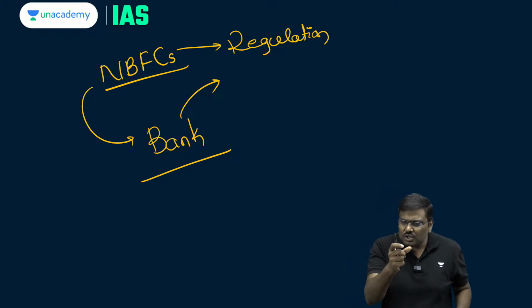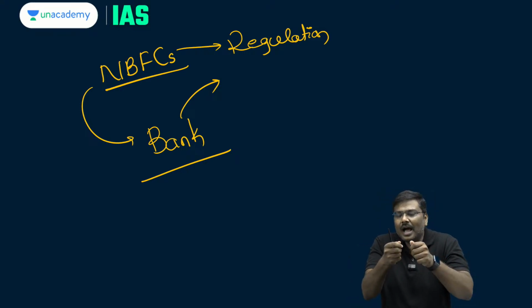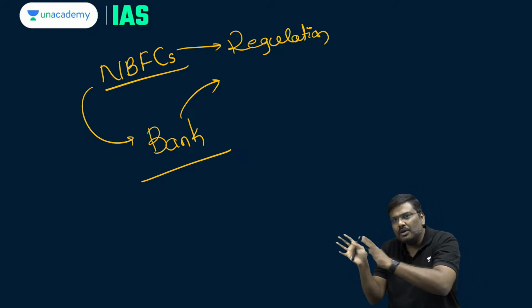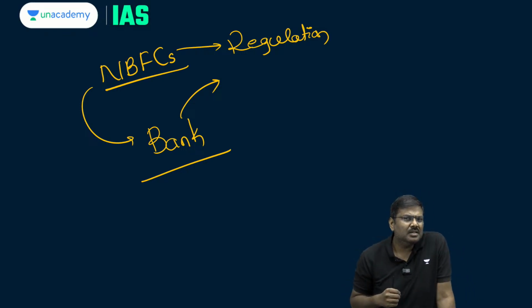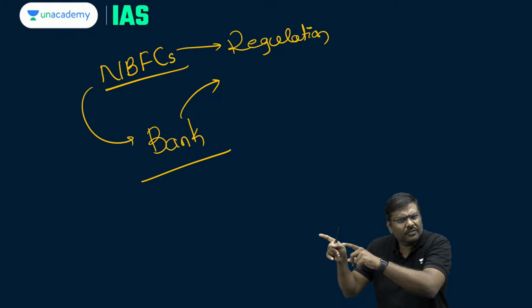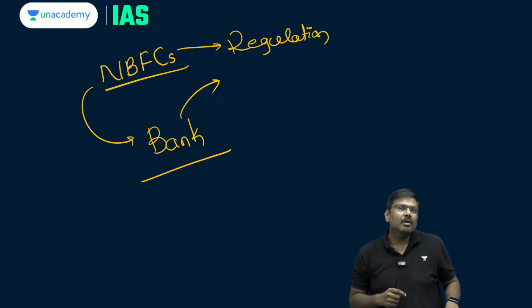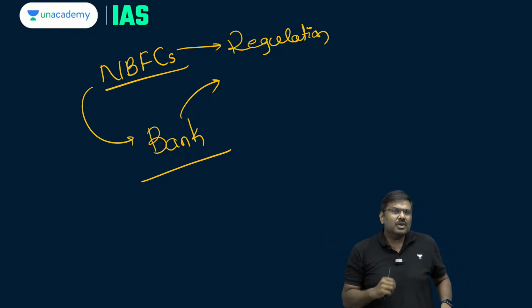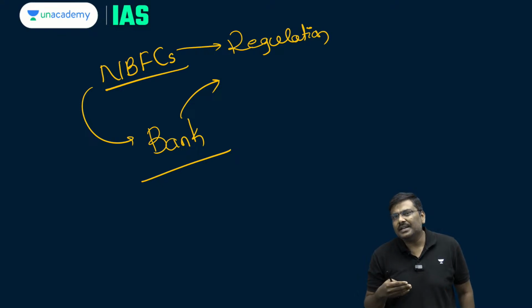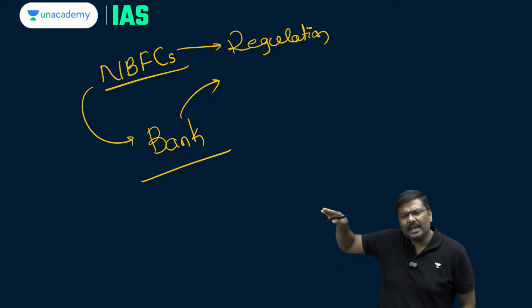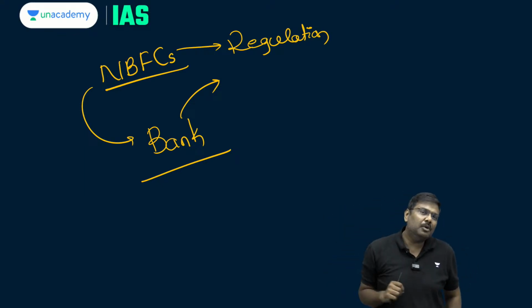The NBFCs enjoy certain freedoms, or let's say have more relaxations in terms of application of laws and regulations compared to a bank. But RBI simply says, just like a bank, even the NBFCs are important. If a bank fails, it will have an impact on the financial market, financial system. If an NBFC also fails, it will also have a huge impact on the financial system. So, when we have more regulation for the banking sector, why not have similar regulation at the same level, or at par, applicable to NBFCs?